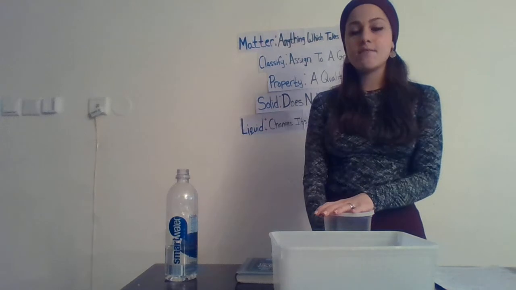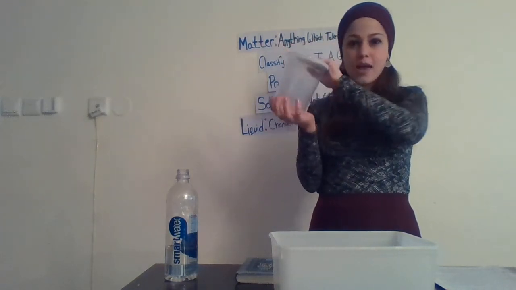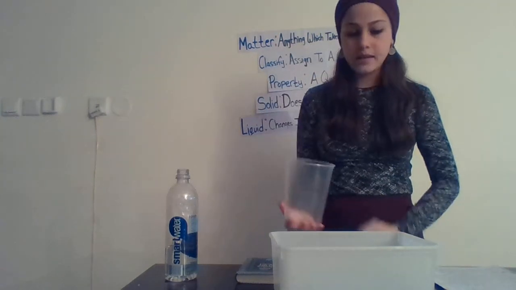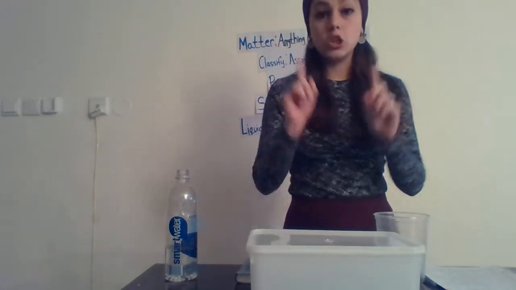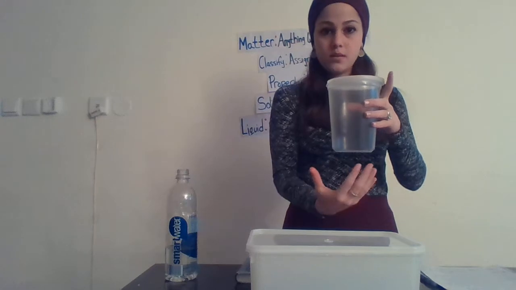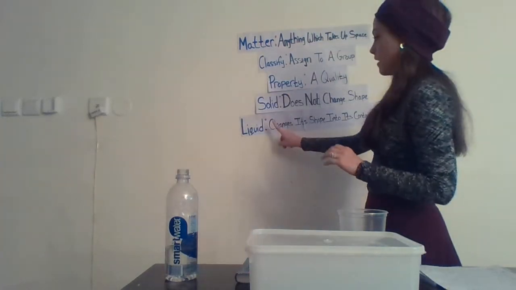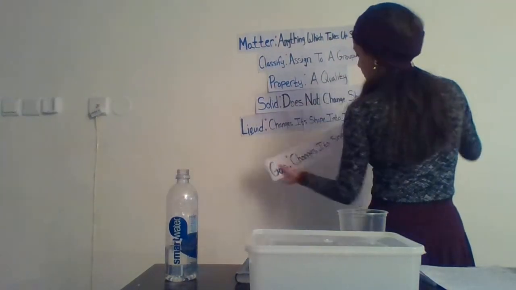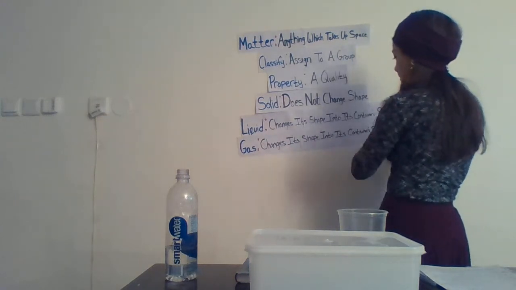And the last state of matter is a gas. If I take this air in this container and pour it into this container, I know it's a little silly, and then cover it, even though it doesn't look like it changed shape, it did, because it went from this shape to this shape. So we know that a gas, which is the last state of matter, changes its shape into its container's shape.